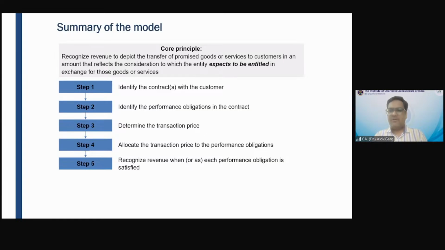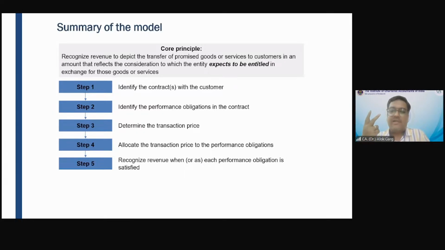So yes, there are two performance obligations. Number one, the first performance obligation of SpiceJet is giving the customer a ticket which gives him a right to fly from Delhi to Mumbai. The second promise is that with those 2,000 reward points, SpiceJet will give a ticket free of cost. For example, the customer wants to travel from Delhi to Chandigarh and the ticket costs 1,900 rupees, so the customer can buy it free of cost. With those reward points, the customer can purchase a ticket for another route, another sector. So there are two performance obligations, and the only aspect is you need to estimate how many customers will avail these reward points or not.